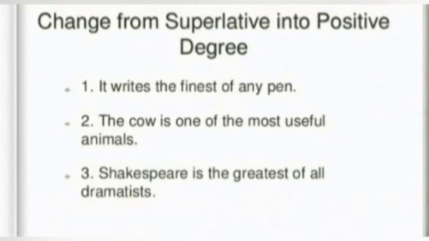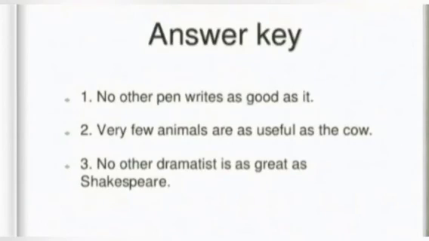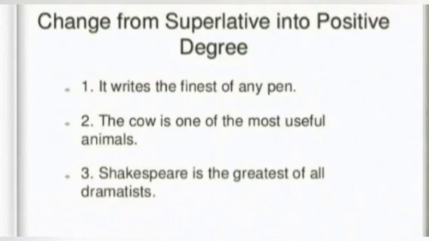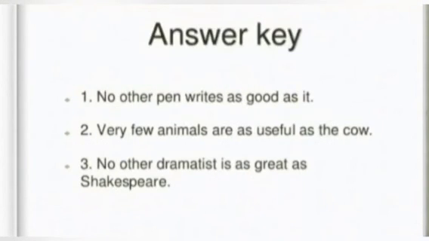"The cow is one of the most useful animals." Very few animals are as useful as the cow. That means a few are there like the cow. "Shakespeare is the greatest of all dramatists." No other dramatist is as great as Shakespeare. So be careful when there is any use of "one of the".